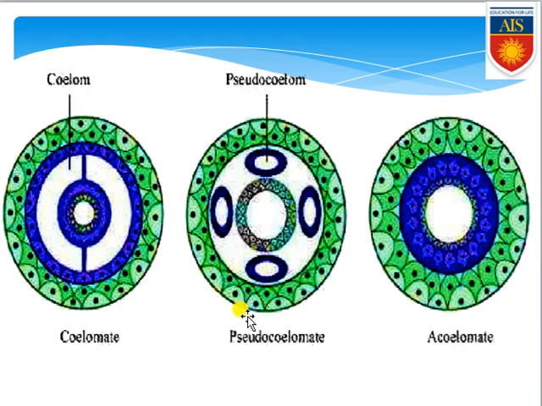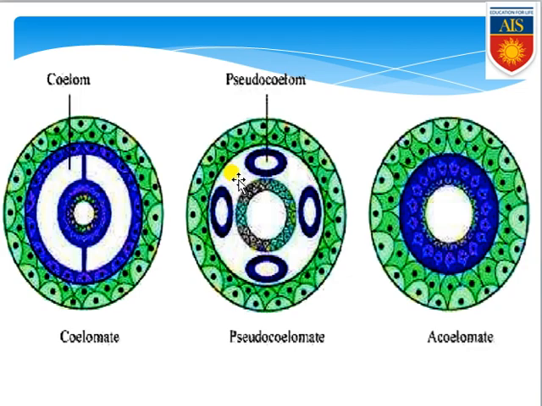Now if you come to the pseudocoelomate organisms, which have a false coelom, we can see that the outer layer is exclusively the ectoderm. After that, the mesoderms are not present in a continuous manner, rather they form pouch-like structures. After that is the endodermal lining, and inside the endoderm there is a gut or elementary canal, this is the lumen.